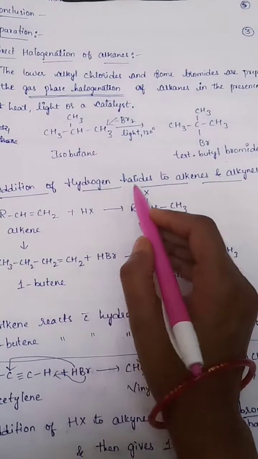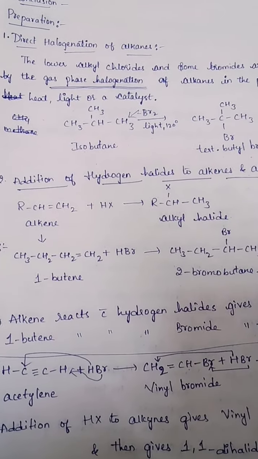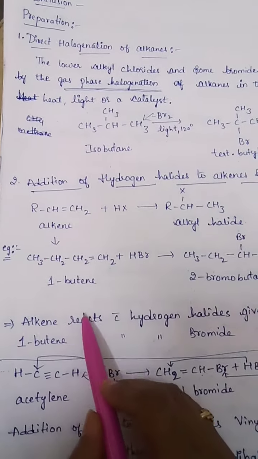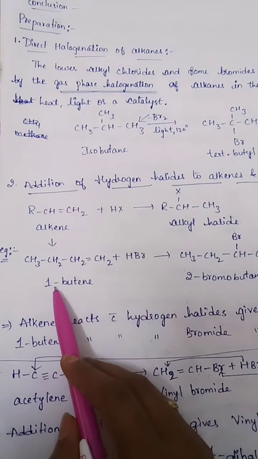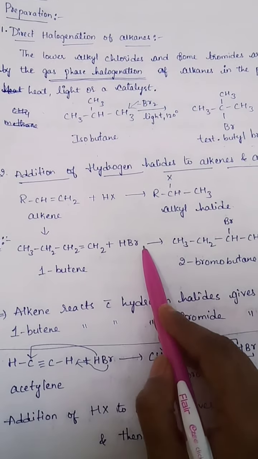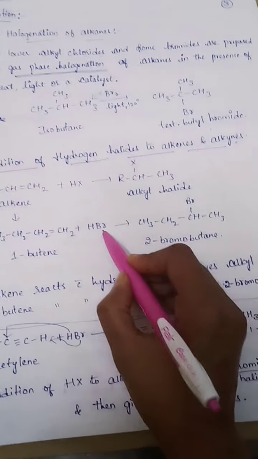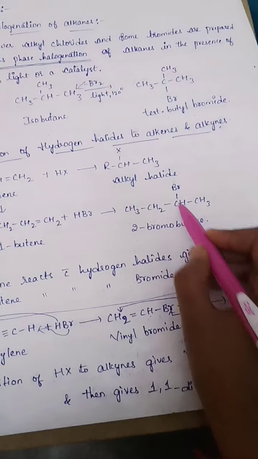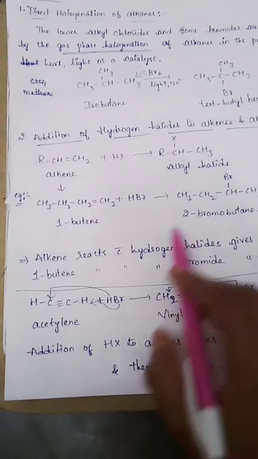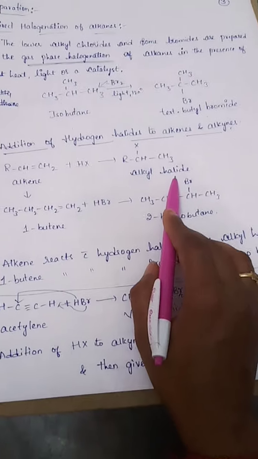Next, addition of hydrogen halides to alkenes and alkynes. Here hydrogen halides are added to alkenes and alkynes. For an alkene, for example 1-butene, RCH=CH2 plus HX, hydrogen halide. We are taking hydrogen bromide, and we get CH3CH2CHBrCH3, 2-bromobutane. We are getting alkyl halide. So an alkene reacts with a hydrogen halide to give an alkyl halide.